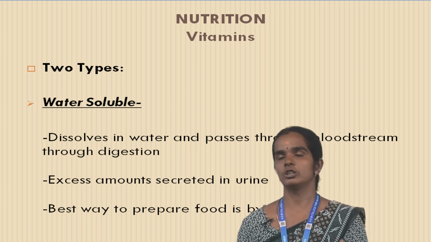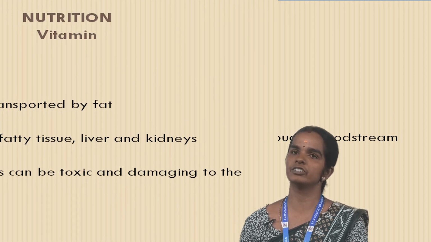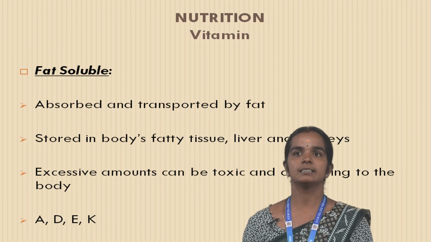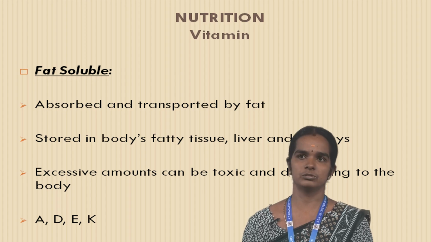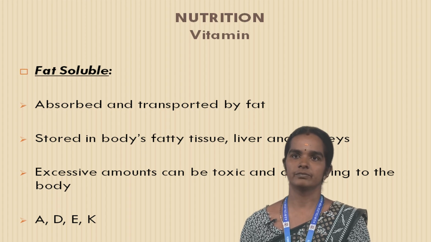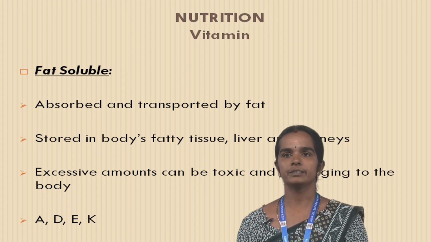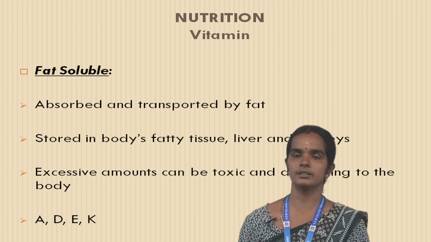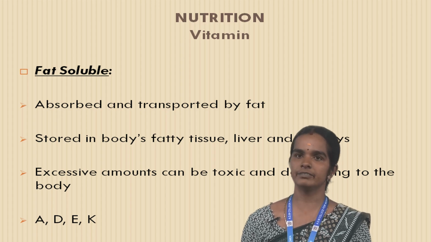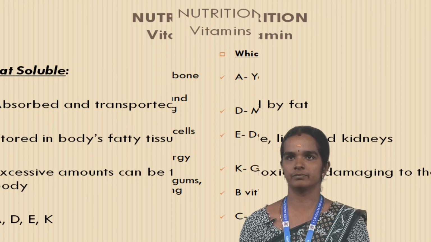This is fat soluble vitamin. This is the second type of vitamin. Absorbed and transferred by fat. Stored in body fat tissue, liver and kidney. Excessive amount can be toxic and damage the body. For example, vitamin A, vitamin D, vitamin E and vitamin K.